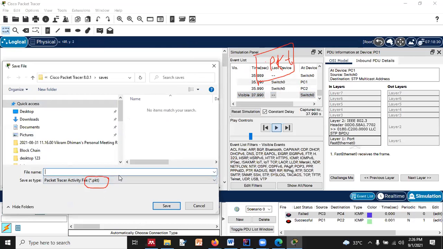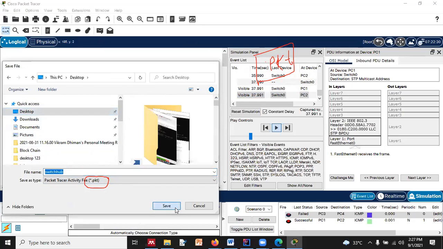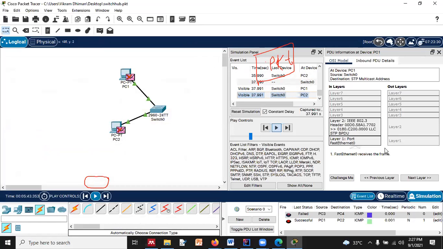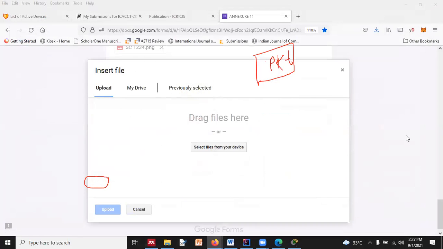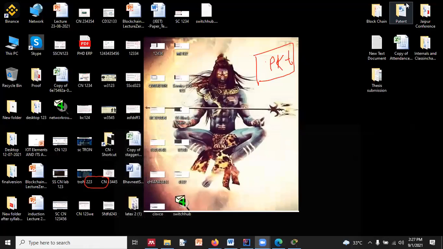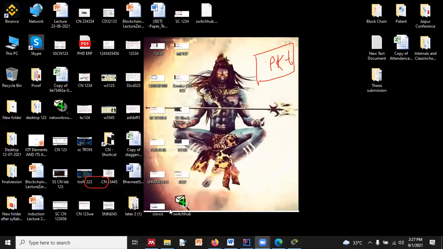So I'm going to store it as switch and hub, and I will store it on the desktop. Let me show you my desktop. We'll find the file, right? This is the file over here.